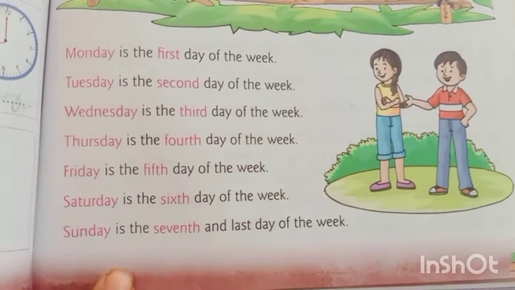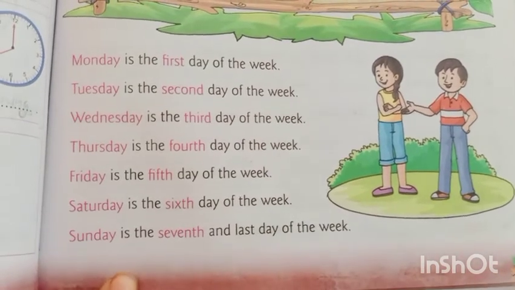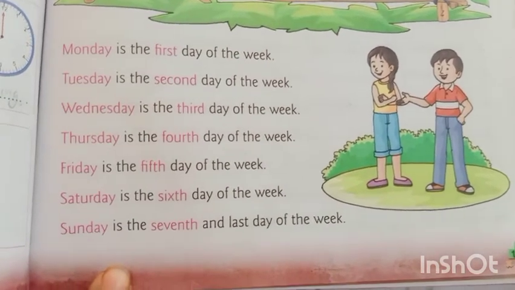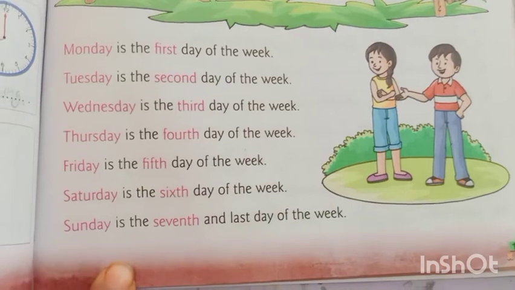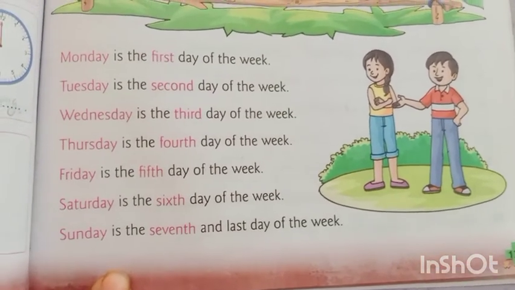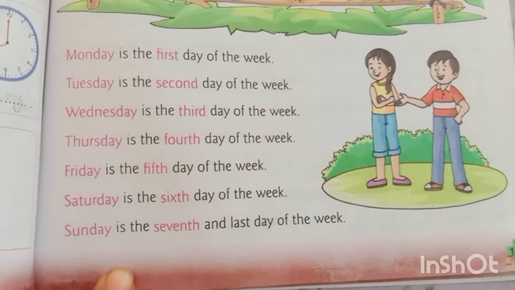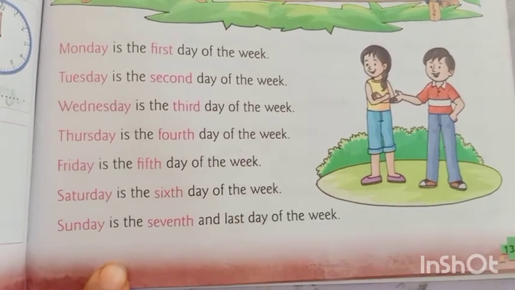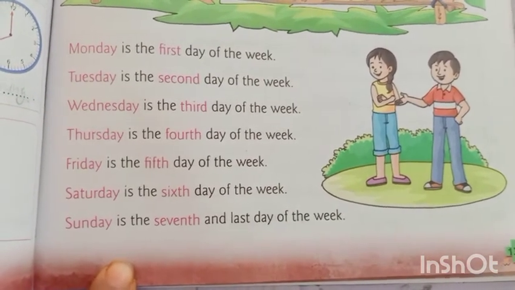Monday is the first day of the week, Tuesday is the second day of the week, Wednesday is the third day of the week, Thursday is the fourth day of the week, Friday is the fifth day of the week, Saturday is the sixth day of the week, Sunday is the seventh and last day of the week.